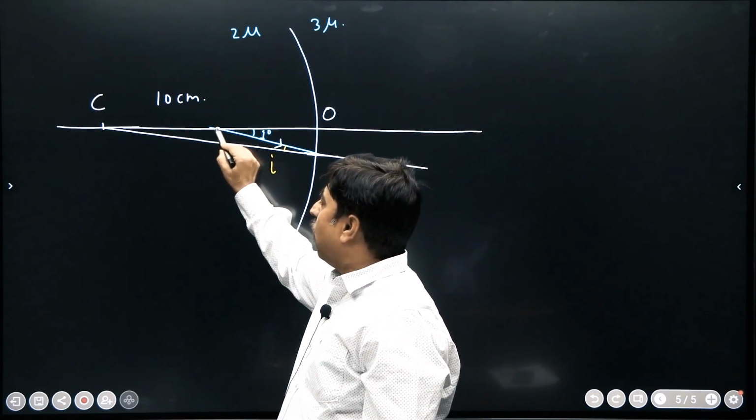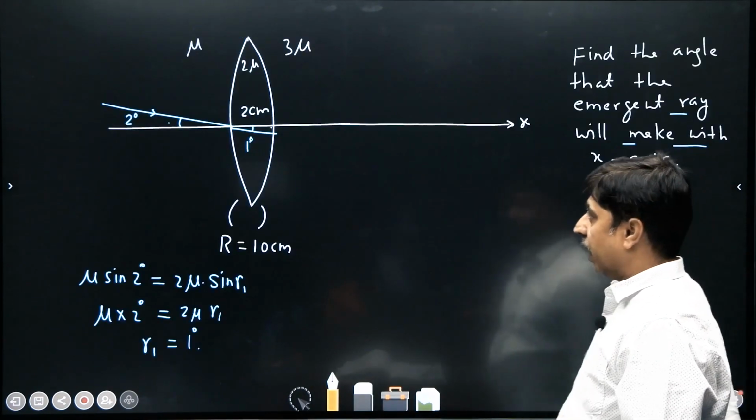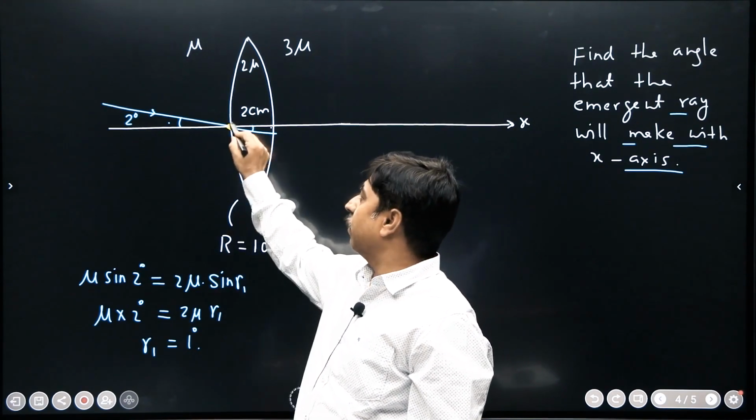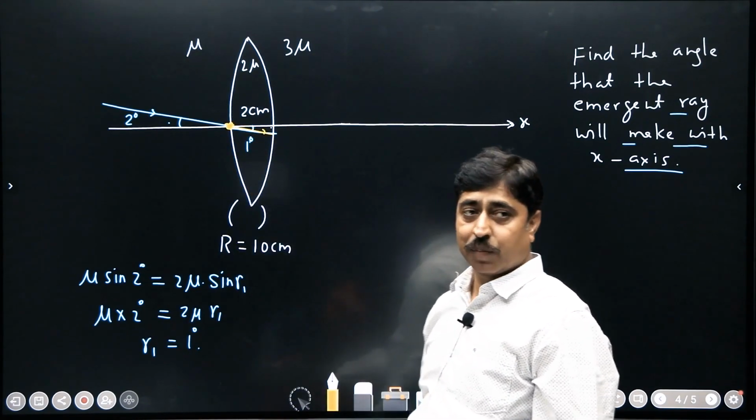Can you understand how far this point is from O? Again, you will have to go back to the first diagram. This is the point I am talking about. This yellow dot is the point from where this ray has been shown like this.